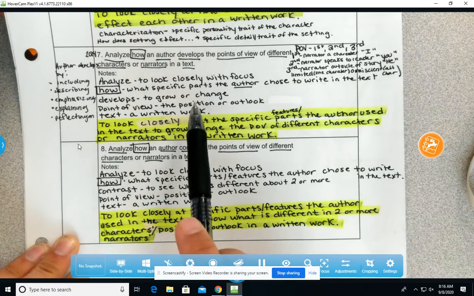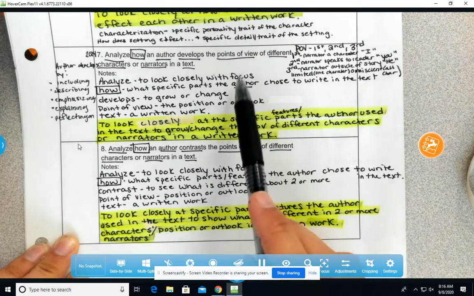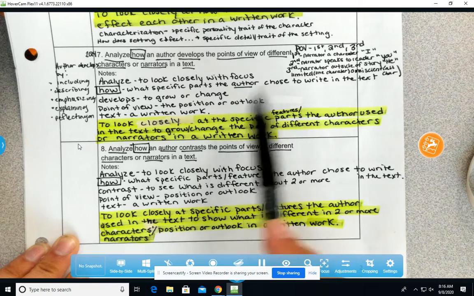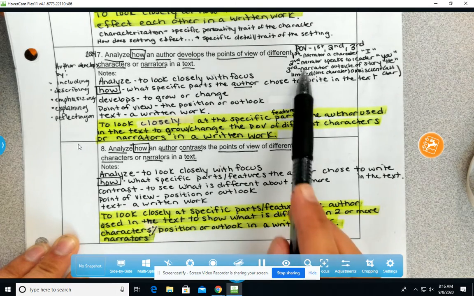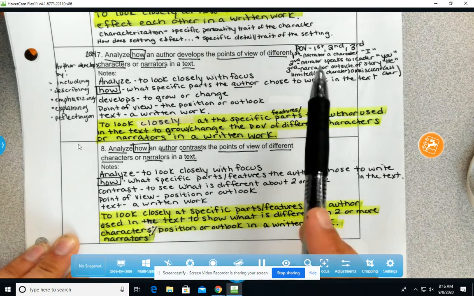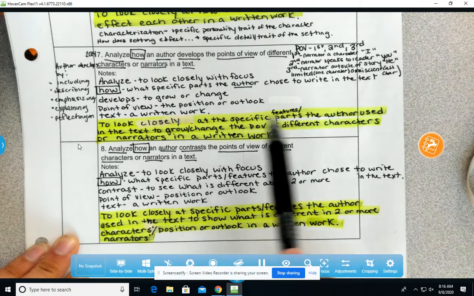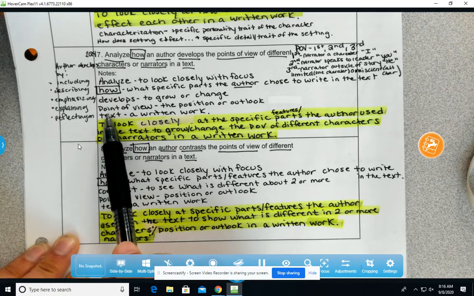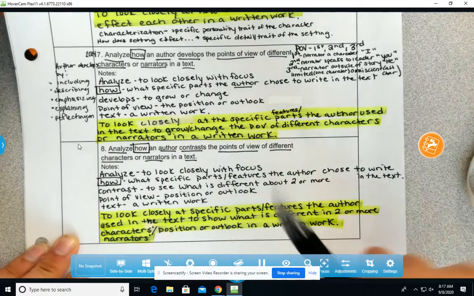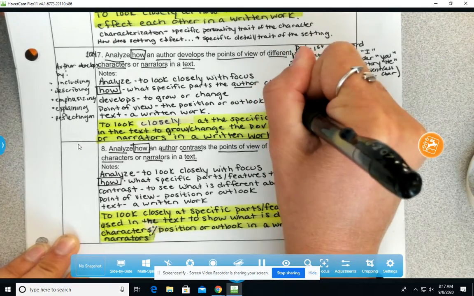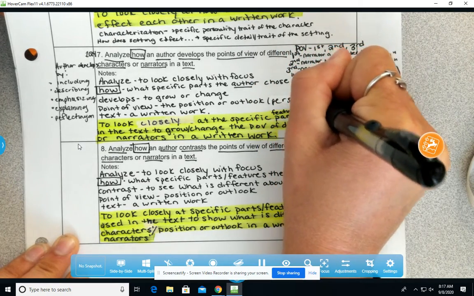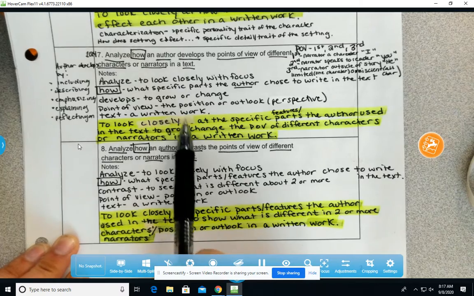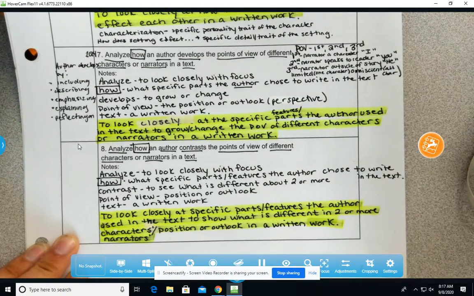But in the case of reading, we don't stop at, it's written in first person, it's second person, it's third person. In fact, I do not want you to tell me that it's written first, second, or third person in your answer choices. I want you to focus in mainly on that other aspect of point of view that we're going to discuss, which is perspective. Perspective is the angle to which the characters are viewing the world around them. It's their position or outlook.